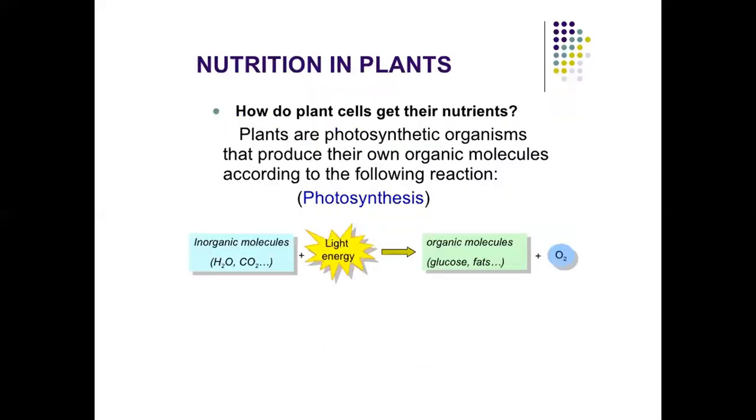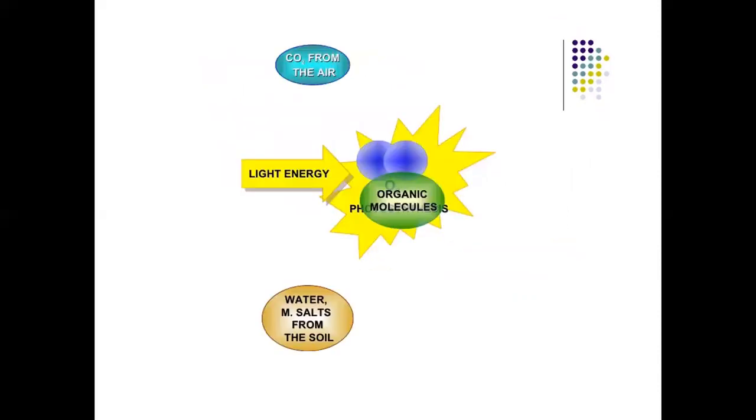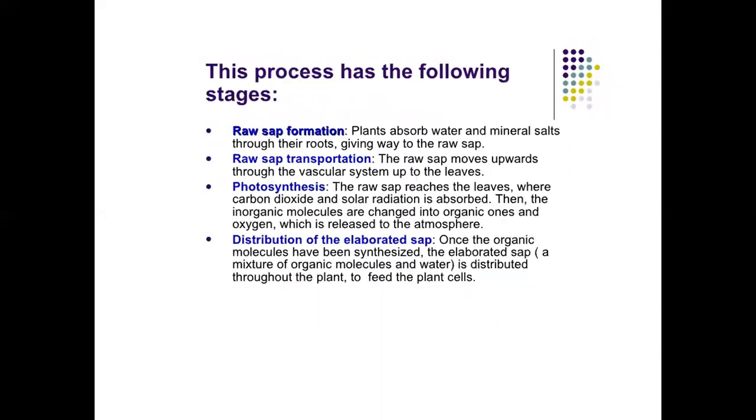Nutrition in plants. How do plant cells get their nutrients? Plants are photosynthetic organisms that produce their own organic molecules according to the following reaction, that is photosynthesis. Inorganic molecules in the presence of light energy form organic molecules plus oxygen. This process has the following stages.